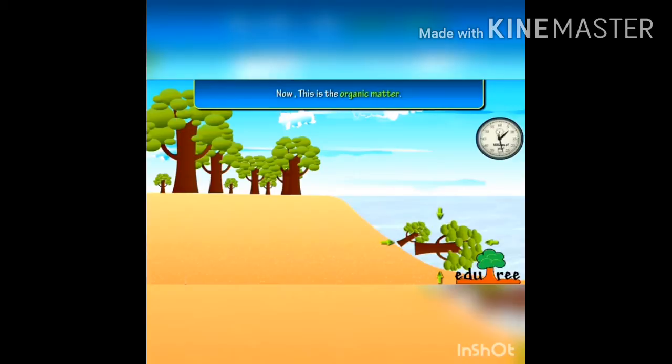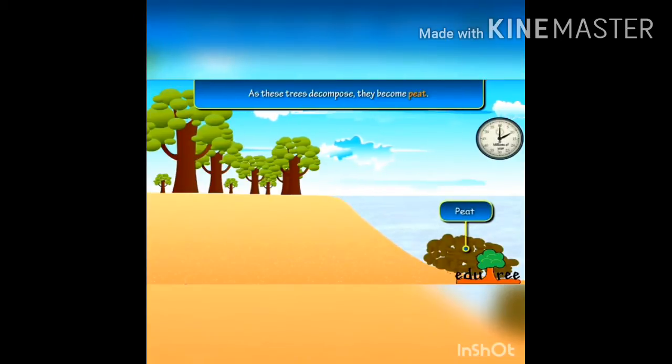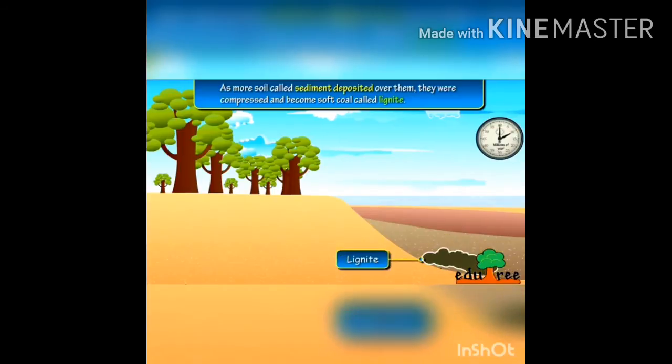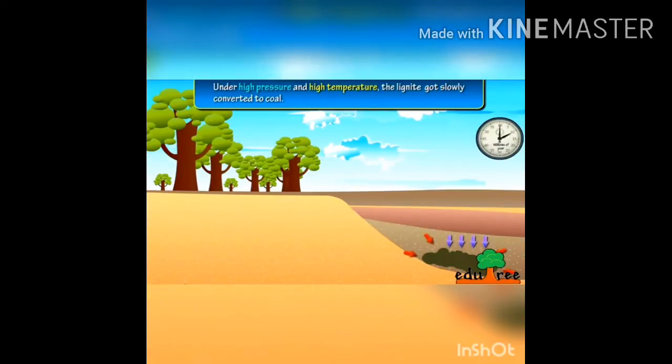Now, this is the organic matter. As these trees decompose, they become peat. As more soil called sediment deposited over them, they were compressed and became soft coal called lignite. The more sediments collect over the top with time, heat and pressure increase. Under high pressure and high temperature, the lignite got slowly converted to coal.